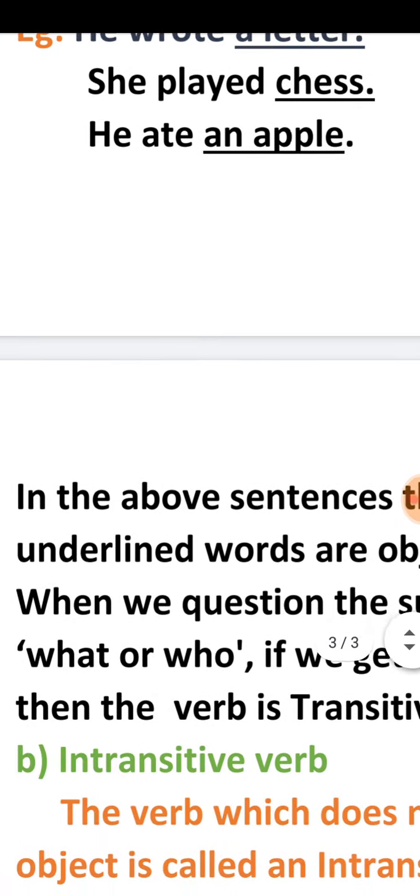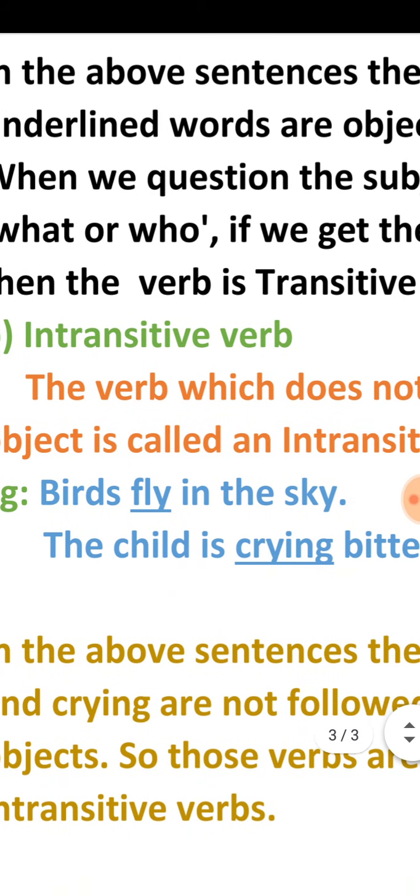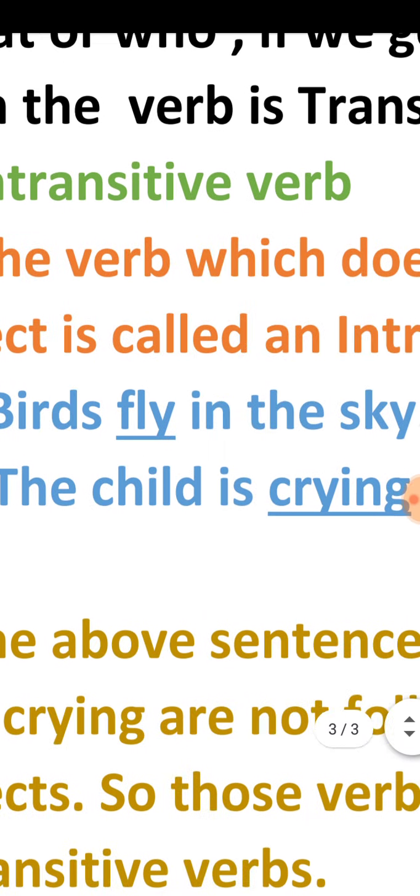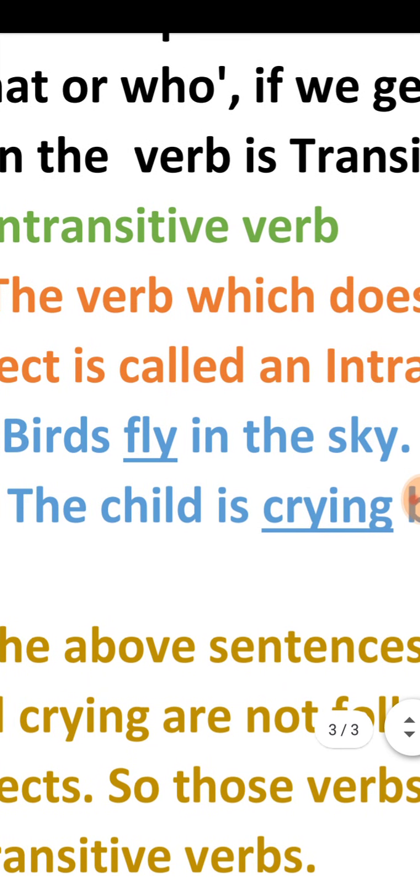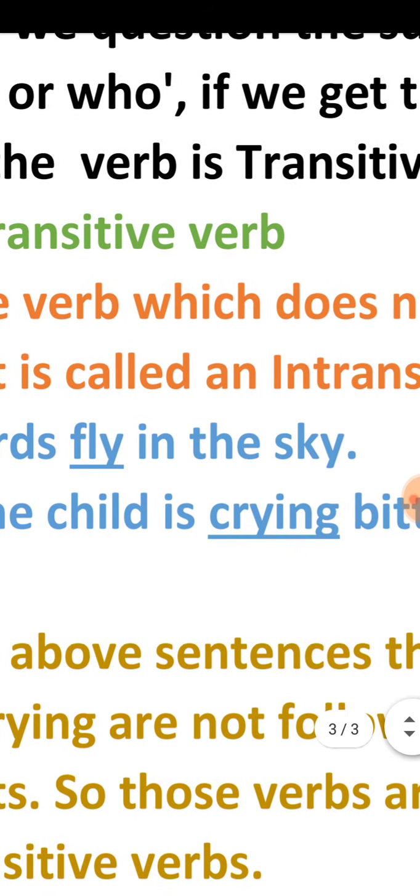Like that, in intransitive verb, if we question, we do not get the answer properly. That means, birds fly in the sky. If we question, what did the birds fly? What did the birds fly means? There is no meaning to this question. No, there is no answer. Just birds fly in the sky. That's all. Like that, the child is crying bitterly.